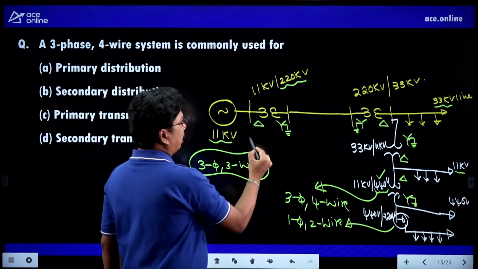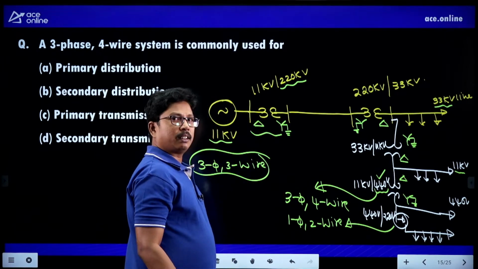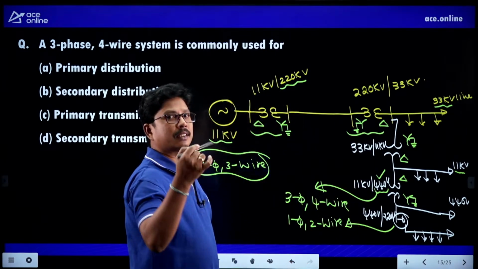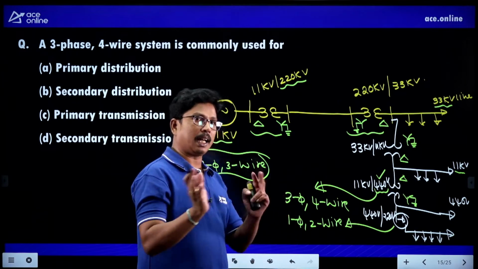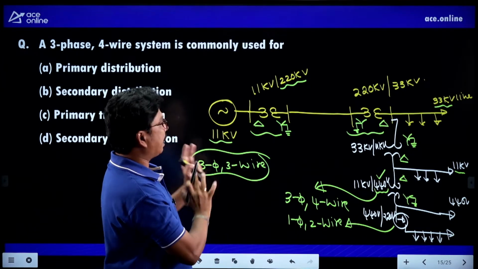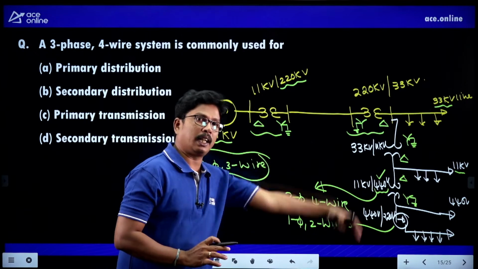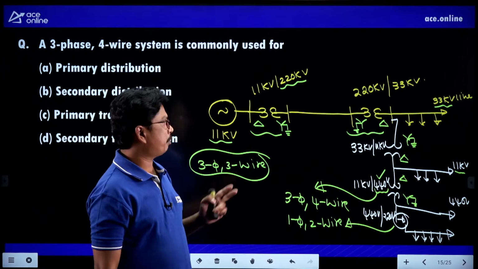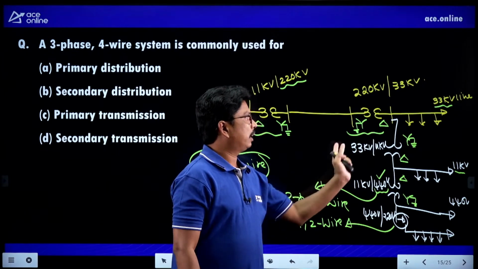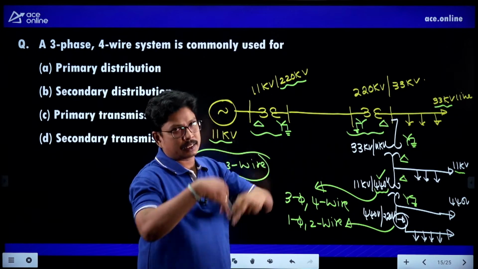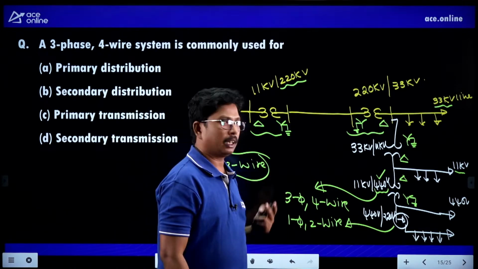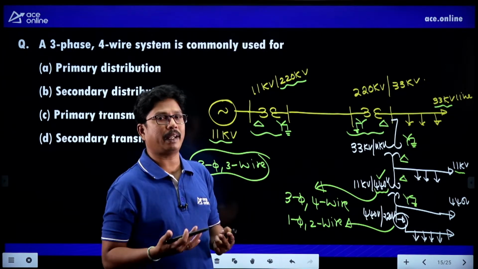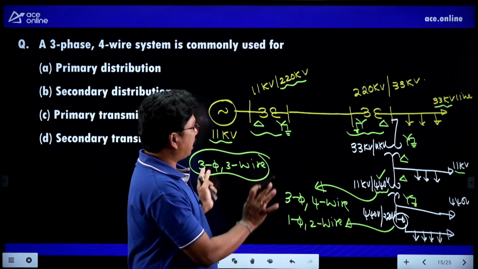You can remember delta star grounded connection is economical for step up and star grounded delta is economical for step down, right? Try to remember, we have calculations in transformers for why they are economical. In the star connection, the secondary line voltage will be automatically stepped up by √3 times compared to the delta connection primary line voltage, and in this case the secondary line voltage will be automatically stepped down by √3 times compared to the primary line voltage of star. Because of that they are more economical. Clear, right?